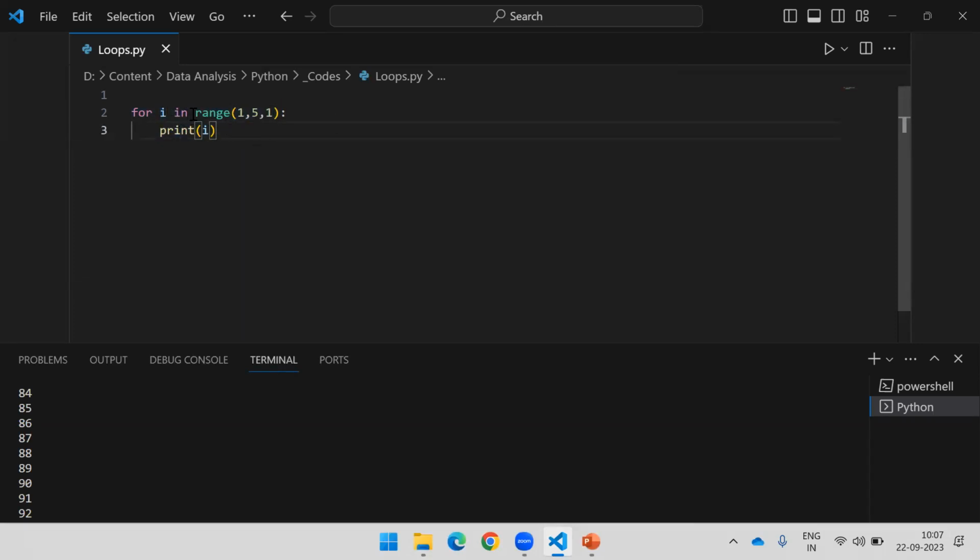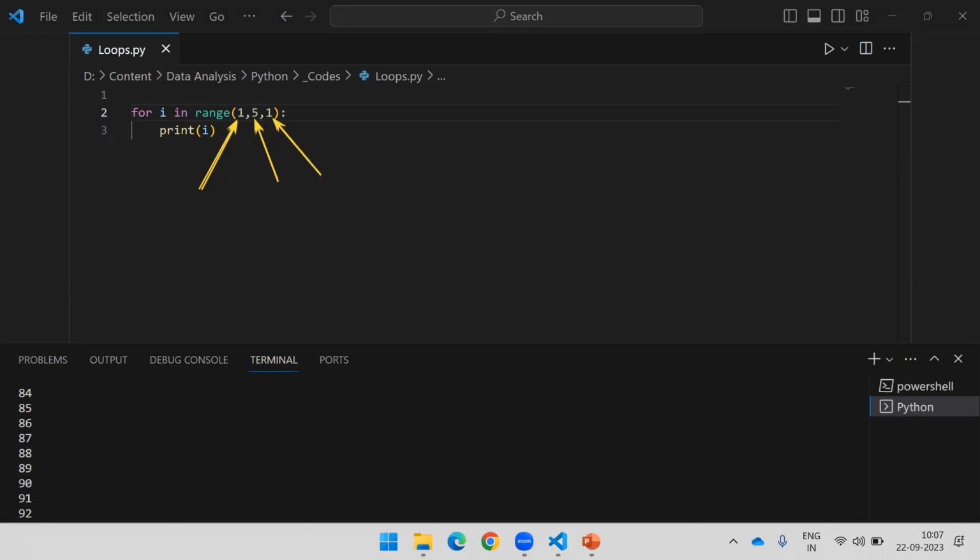Now, if I say I in a range of 1 to 5. In case of Python, the first value is called the lower bound. The second value is called the upper bound. And the third value is called a step. Or we can say start and step. You can say the first value is the starting point, this is the end point, and step.